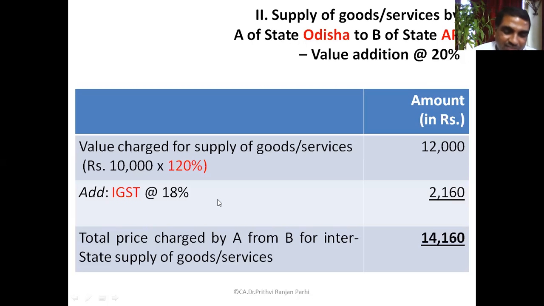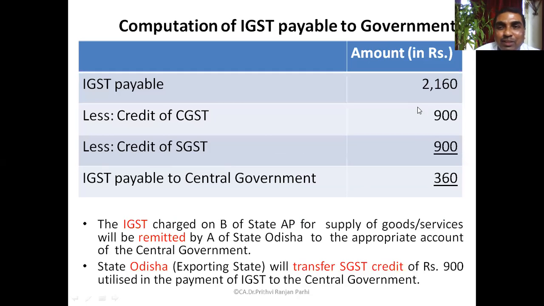Yes, sir. We have learned it is possible. Okay, that credit he can use. So IGST payable is 2,160, credit available on CGST 900, credit available on SGST 900. So here you utilize CGST, SGST for paying IGST liability. Okay, IGST payable to the central government now, 360 rupees will be deposited.